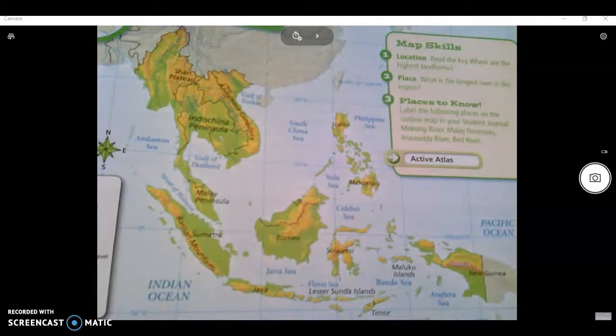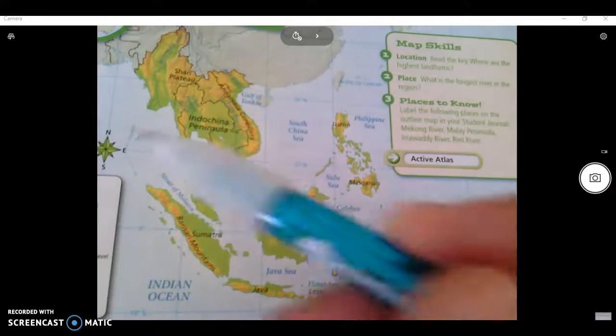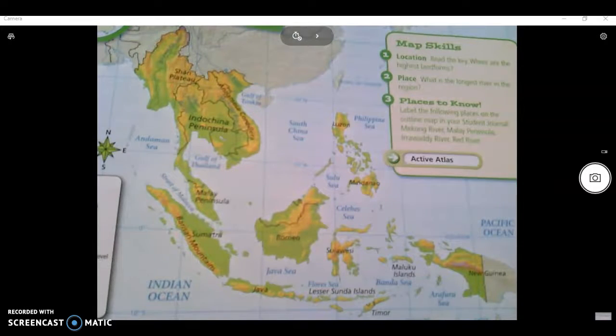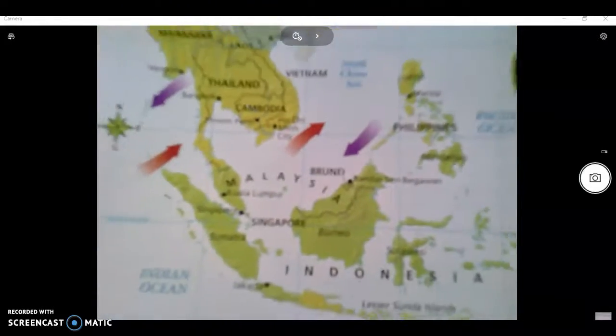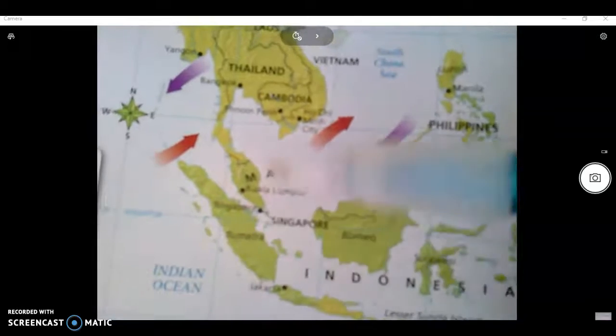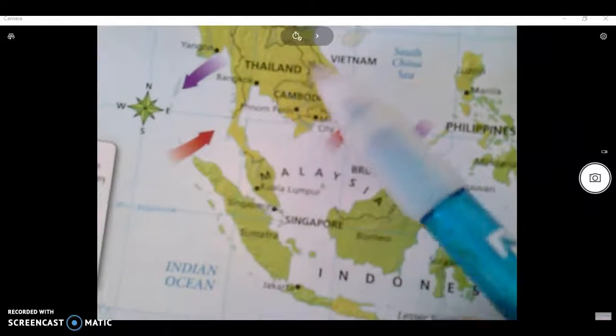A tsunami is a tidal wave. There's the Pacific plate colliding with the Asian plate, so there are earthquakes in the area, and it creates tidal waves. The monsoon winds, so their climate, we went over their climate briefly. They have these monsoon winds that rip through here. In the winter time, they come from the Pacific Ocean. In the summertime, they come from the Indian Ocean.